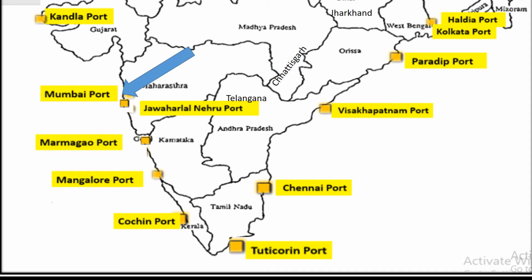Next seaport on west coast is Mumbai in Maharashtra. It is a very big port which has a large size natural and well sheltered harbour. Means Mumbai's harbour is well protected from bad weather. Another major port in Maharashtra is Jawaharlal Nehru Port, also known as Nava Seva Port. It is the largest container port in India. The port was established in 1989 to ease the load of Mumbai port.